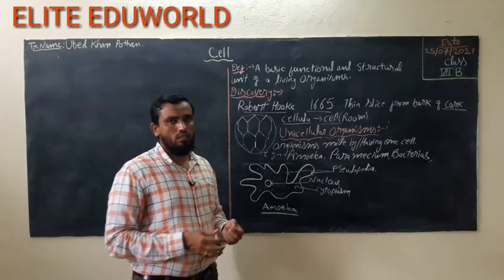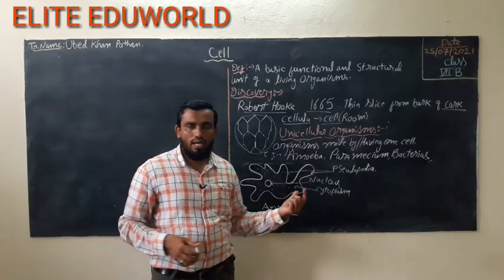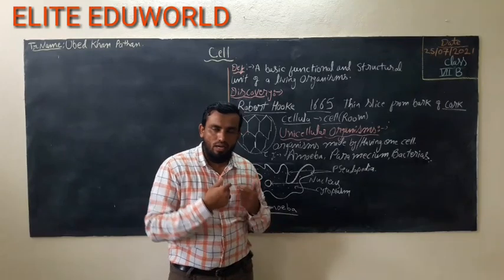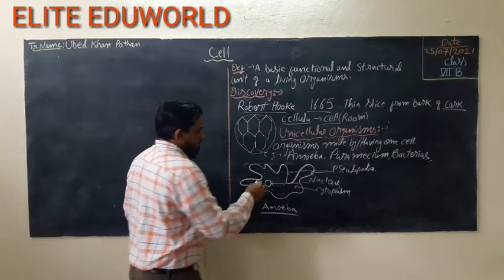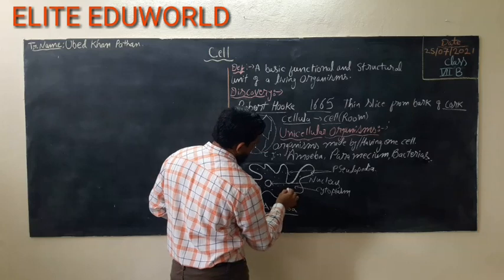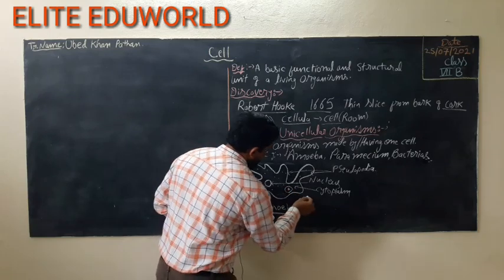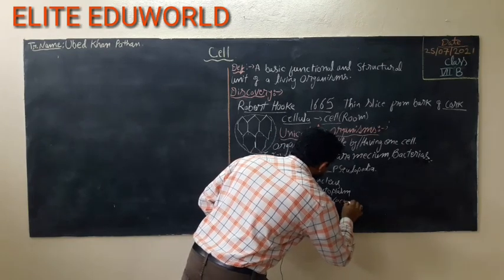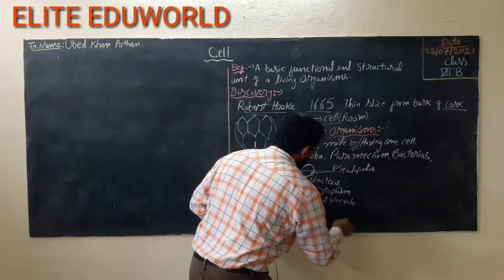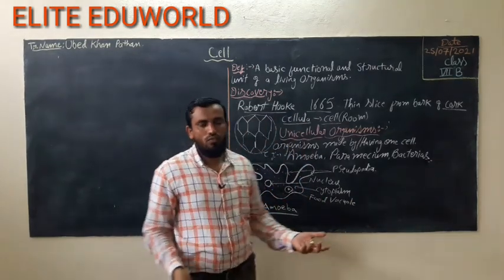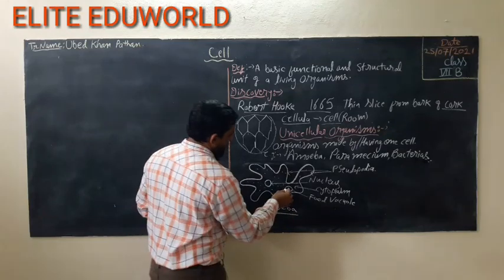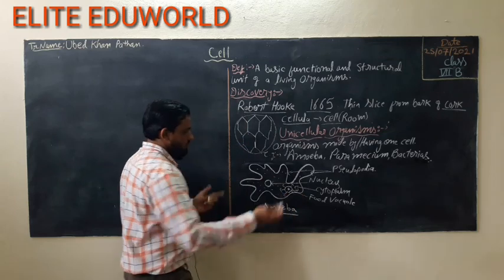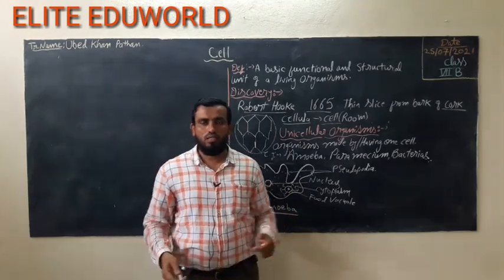So you have to just remember amoeba is a unicellular organism which can do all the processes like capturing the food with the help of the pseudopodia, and when the food is captured inside, there is a formation of food vacuole. Suppose this food it has taken inside the body, so this will be called the food vacuole. Inside this food vacuole the digestive enzyme will be released, it will digest the food and energy will be released inside the amoeba. So it will spread the energy inside the cytoplasm and it can take the energy.